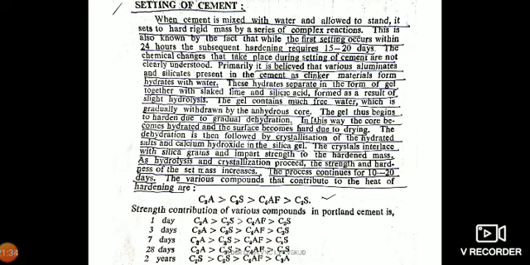Among the various compounds that contribute to the heat of hardening, tricalcium aluminate is maximum, greater than tricalcium silicate, which is greater than tetracalcium aluminoferrite, which is greater than dicalcium silicate. The strength contribution of the various compounds in Portland cement is over 1 to 28 days. That's why for complete setting of cement, when it attains its full strength, it takes nearly 28 days. The whole process we call the setting of cement.